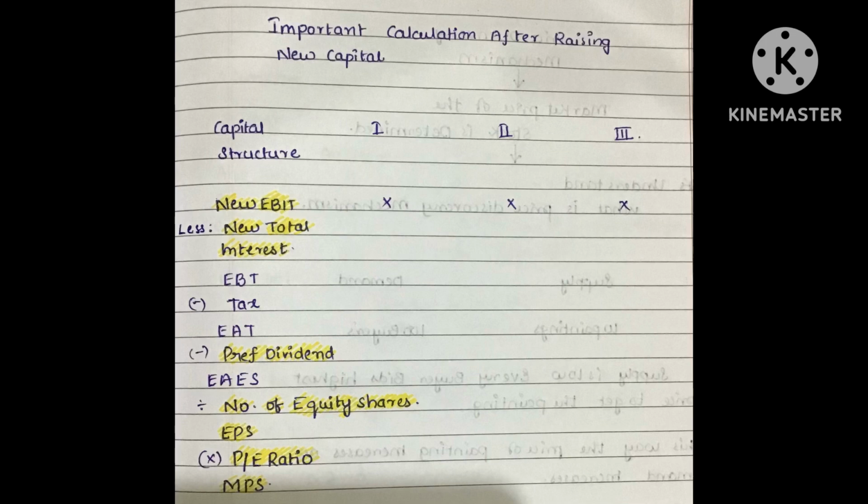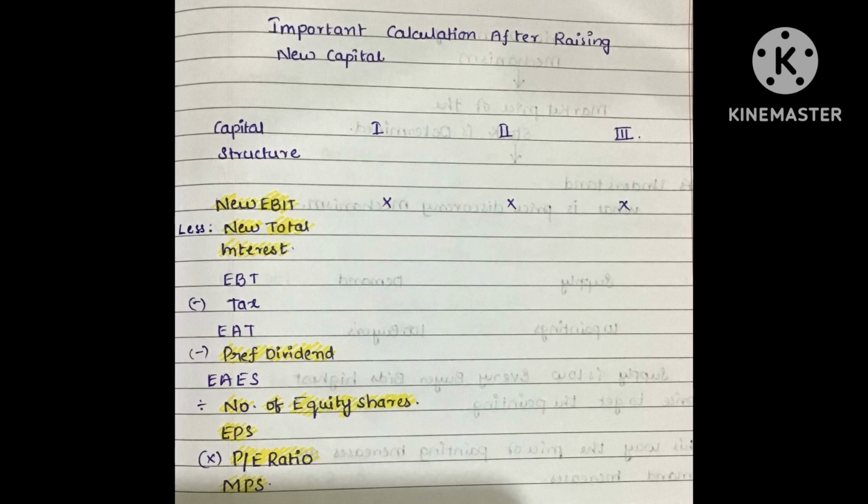After deducting preference dividend, we'll have earnings available for equity shareholders, divided by number of equity shares. Same with the number of equity shares: existing number of shares plus new shares. New shares are arrived through new equity capital raised. So by this we'll get EPS, earnings per share.